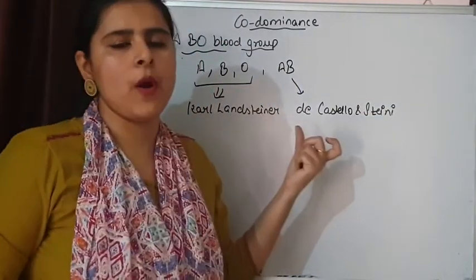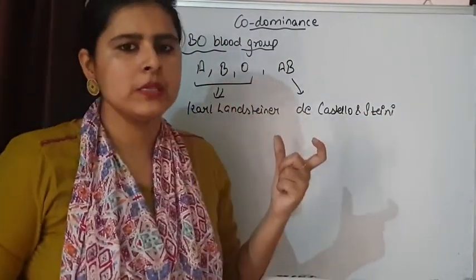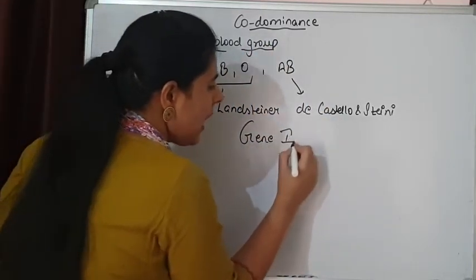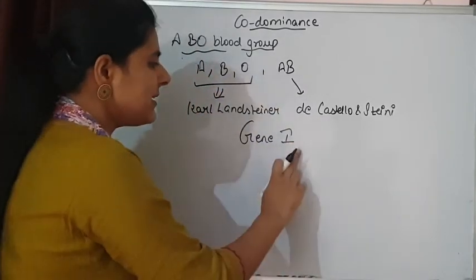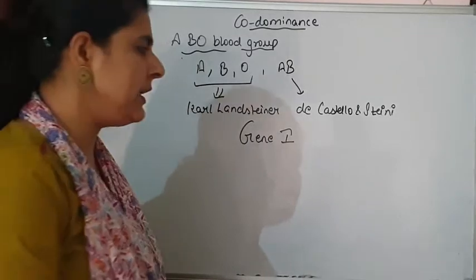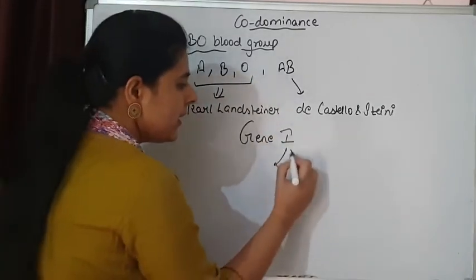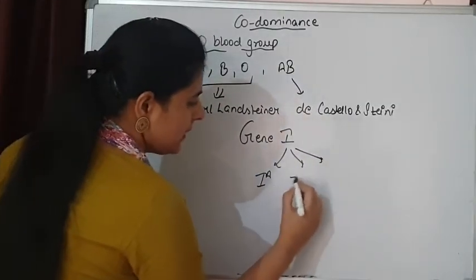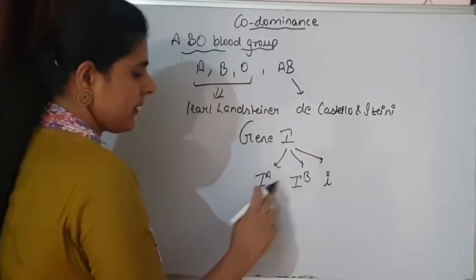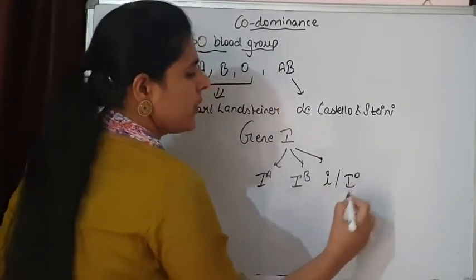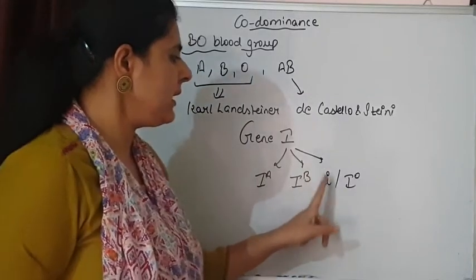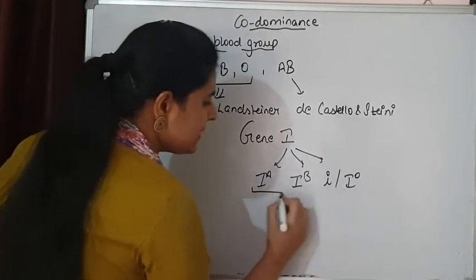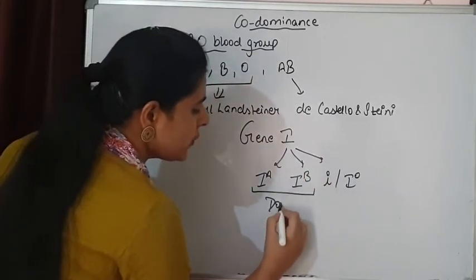So most of the population is having this ABO blood group system, and this ABO blood group system is controlled by a gene I. This gene is having alleles, obviously allelic forms are there, but here not two but more than 2 alleles are present, and the allelic forms are IA, sometimes it is also written IO. So IA, IB and IO. When we see these allelic forms, out of these three allelic forms, these two are dominant ones.